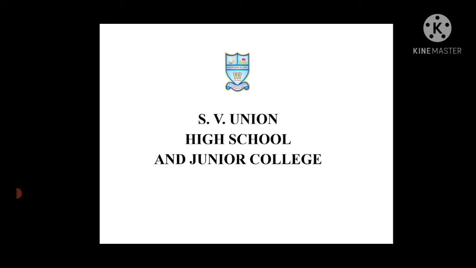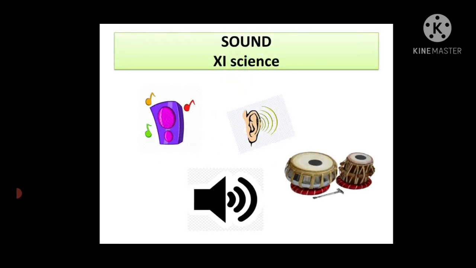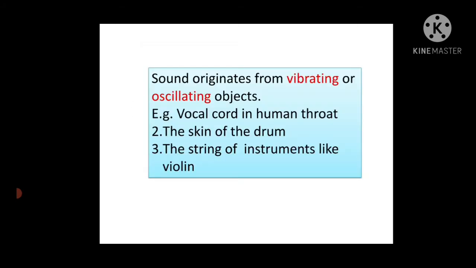Hello students, let us begin with our new topic from 11th science. Okay, our new topic is sound. Now, as we know, some objects vibrate, or in other words, oscillate. When these vibrations and oscillations of an object produce sound, that means the sound is originating from vibrating and oscillating objects.